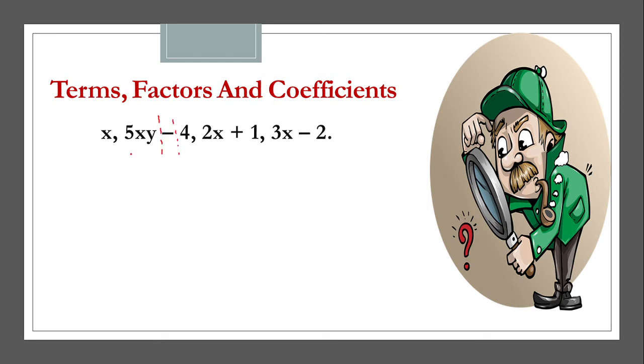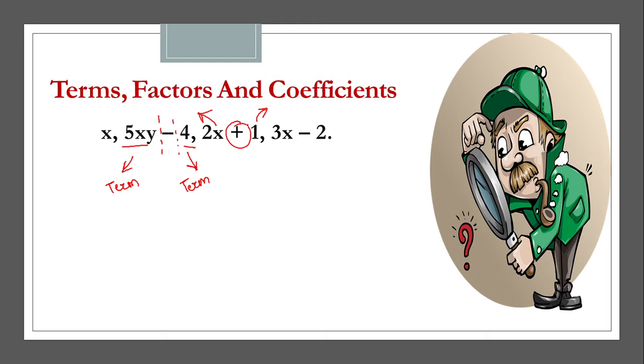Here this minus sign is separating 5xy and 4. So 5xy will be one term and the other term is 4. Like here, 2x plus 1: the plus sign is separating two things. 2x will be one term and 1 is another term.